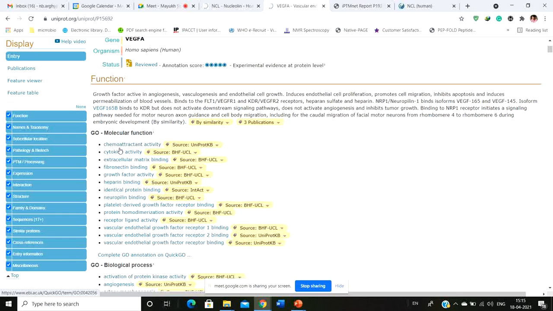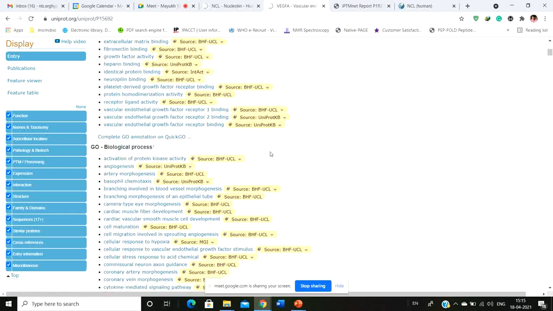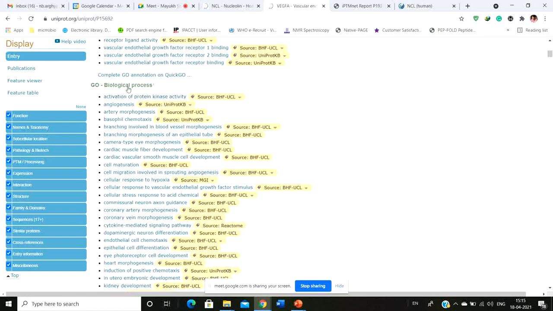But what about the biological role? If you scroll down, you're going to see the biological role or the biological importance of this particular molecule, the process in which this particular molecule plays a role. For example, it has an important role in the activation of protein kinase activity, and I've already talked about angiogenesis, right? So what is angiogenesis? Angiogenesis is the formation of new blood vessels.